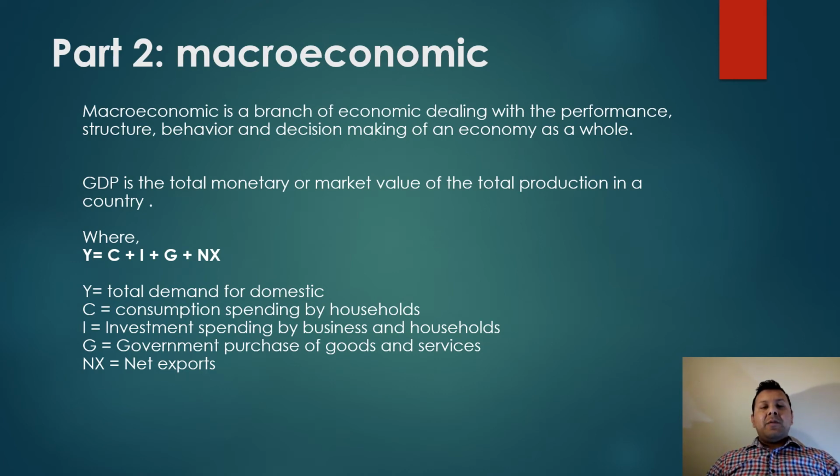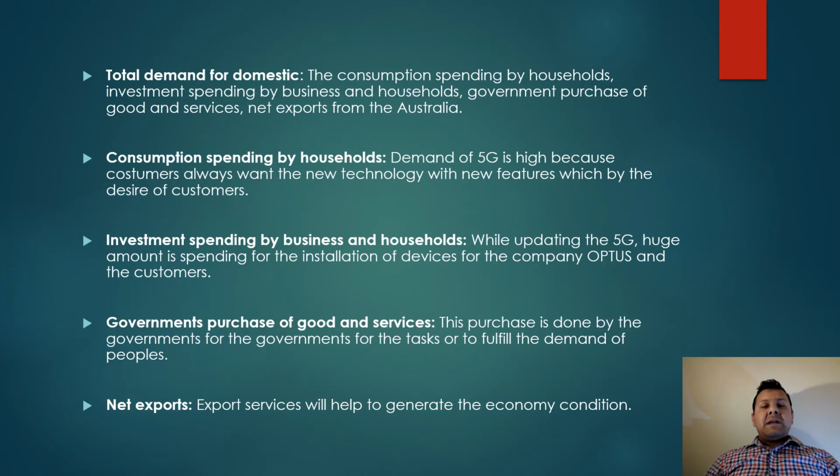Y means the total demand of domestic goods, C means consumption spending by households, I means investment spending by businesses and households, G means government purchases of goods and services, and NX means net export. Here I describe how this will help in GDP.